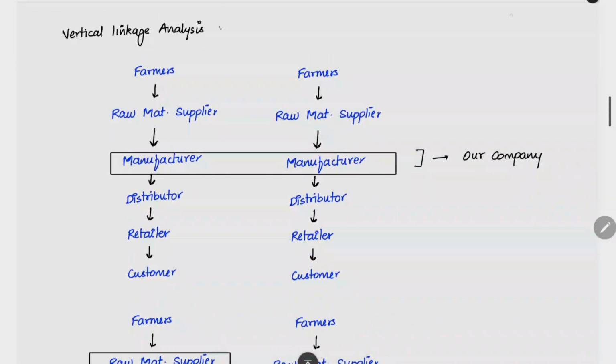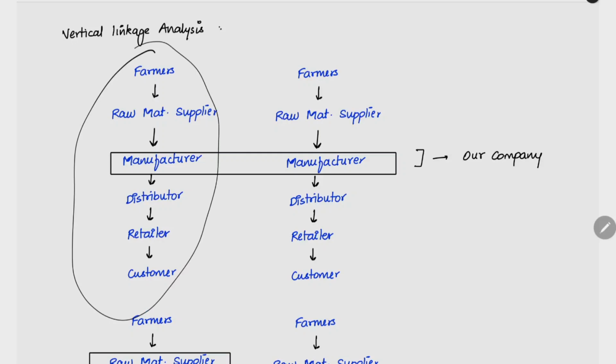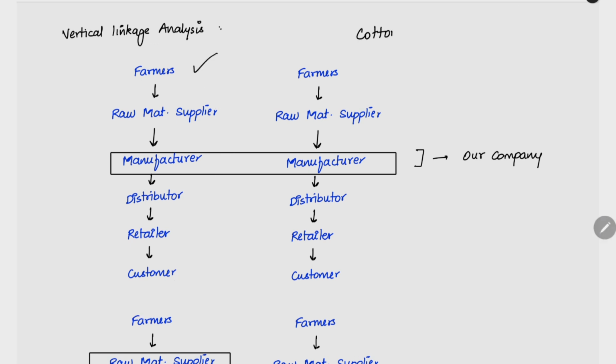Currently what is happening? For example, we can take this as the value chain, the entire value chain of reaching the product to our customer. From our raw material supplier till the customer, what is the entire value chain? That is what we are going to see here. Farmers will be the one producing the raw material. For example, we can take cotton. Cotton is our product. Raw material we are taking from farmers. It will be bought by the raw material supplier. The raw material supplier will supply raw cotton to the manufacturer. The manufacturer is our company. We are the manufacturer. We will process it and convert it into finished goods. The finished goods will be sent to the distributor, then to the retailer, then the customer will purchase it from the retail shops. This is the system. Now this is our company.